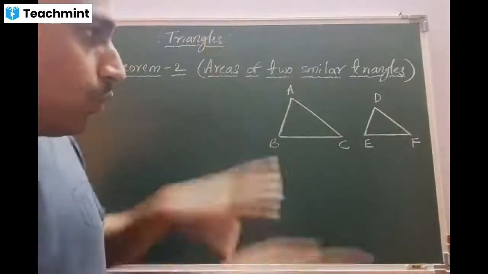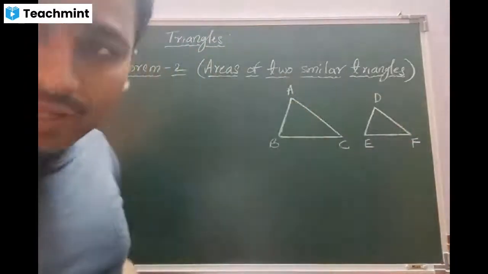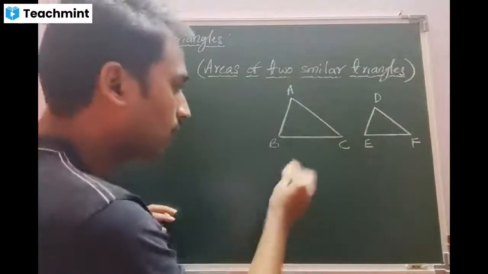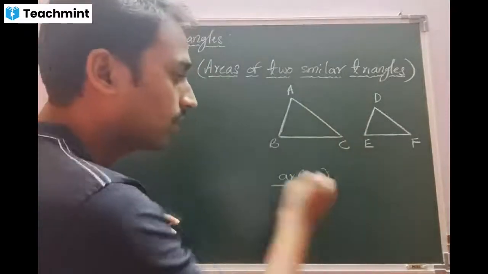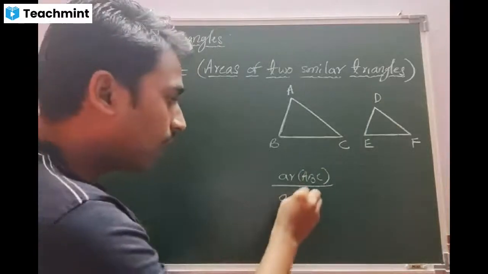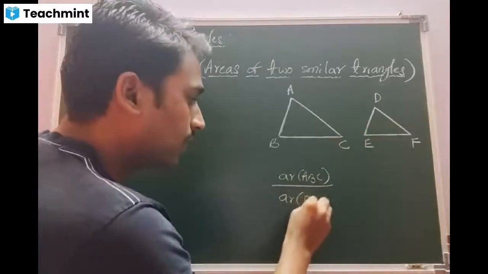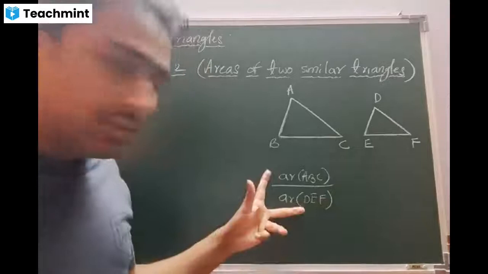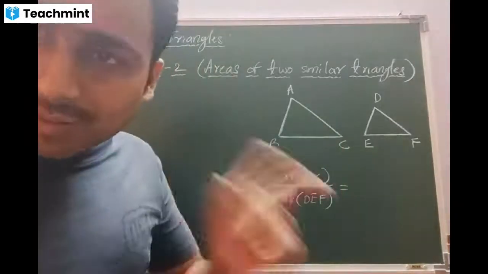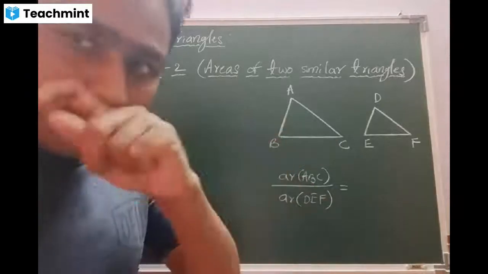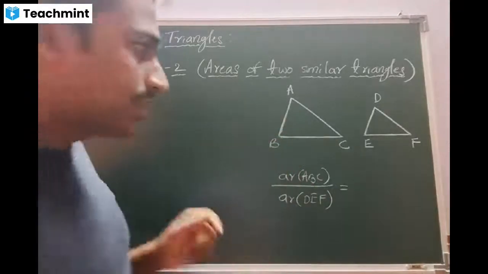Okay. Now, in this, what I have to prove is the area of triangle number one, that is ABC, divided by the area of triangle two, that is DEF. This ratio is the same as the squares of their corresponding sides. What does it mean?